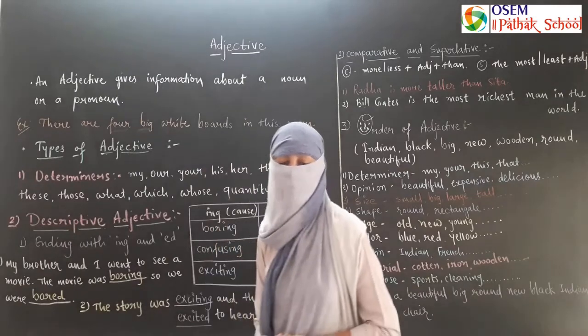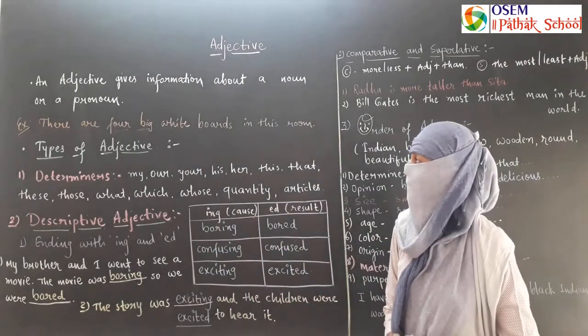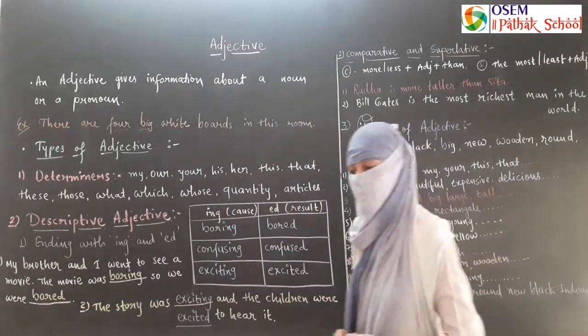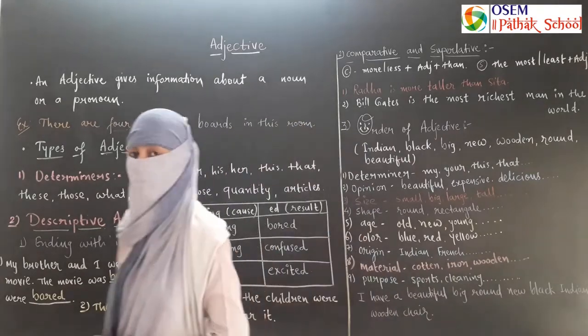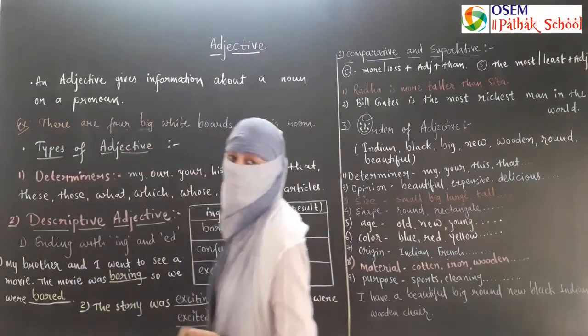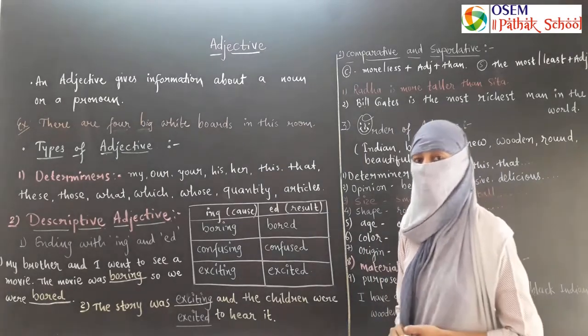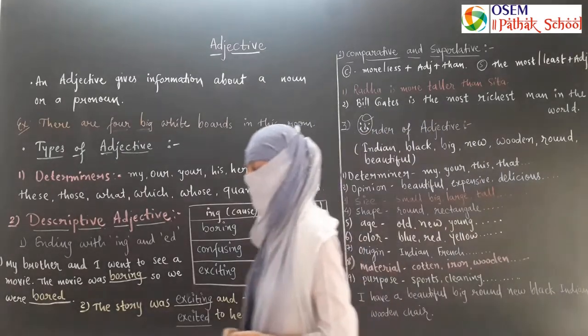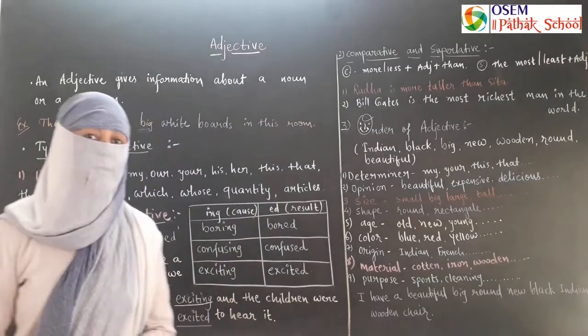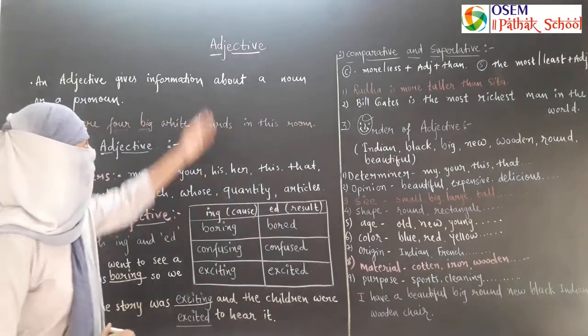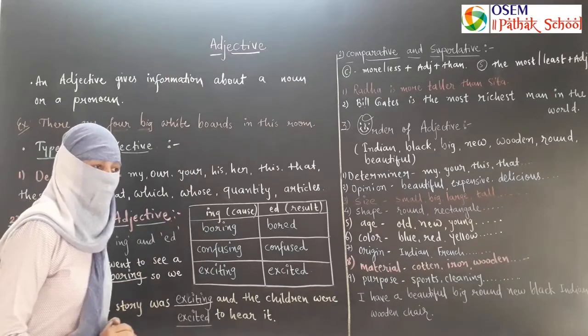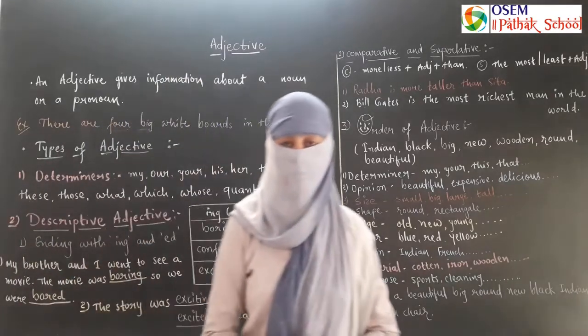Students, we have learned about parts of speech. We learned the overview, then noun, pronoun, and today we are going to learn about adjective.